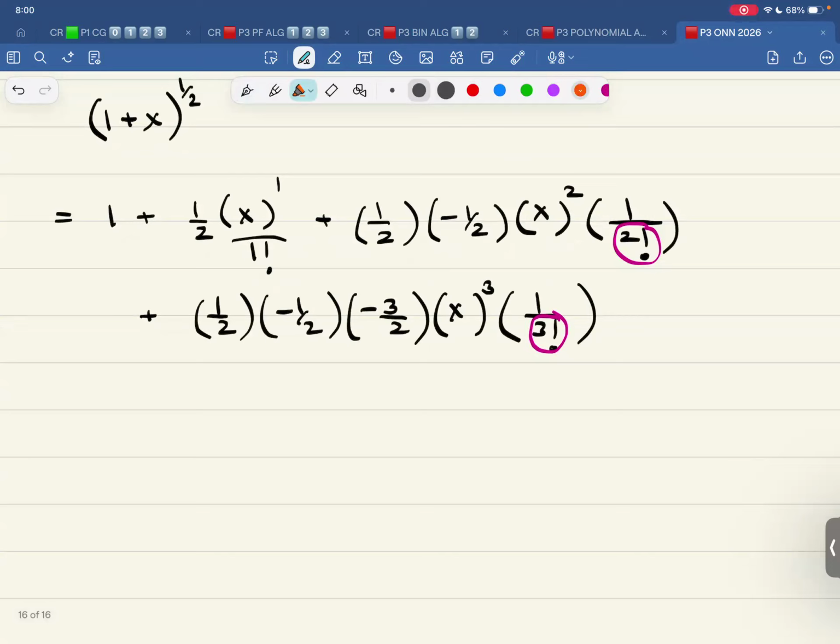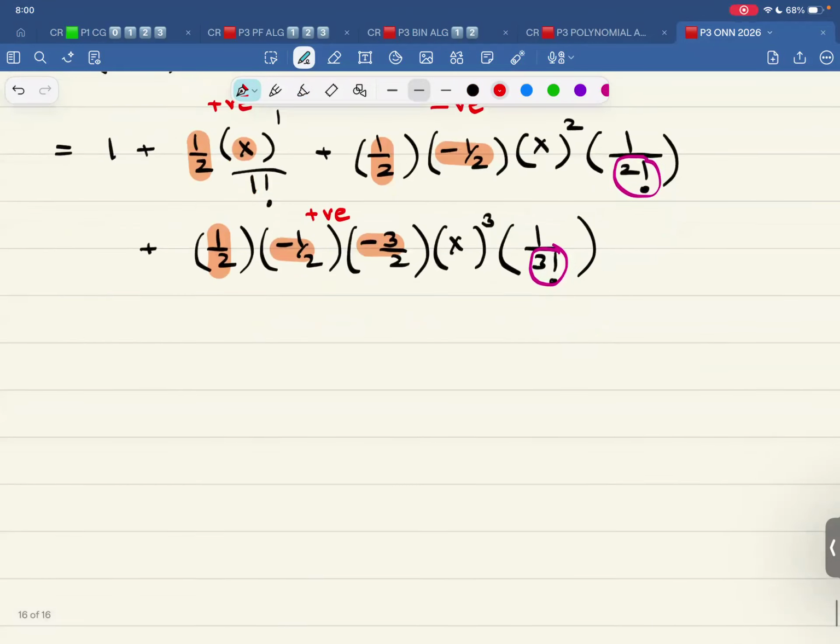Again, take care of the positive and negative signs. This is positive, this is positive, this is positive, this is negative. So now it goes like this: this is positive, this is negative, this is positive. That's the first thing.